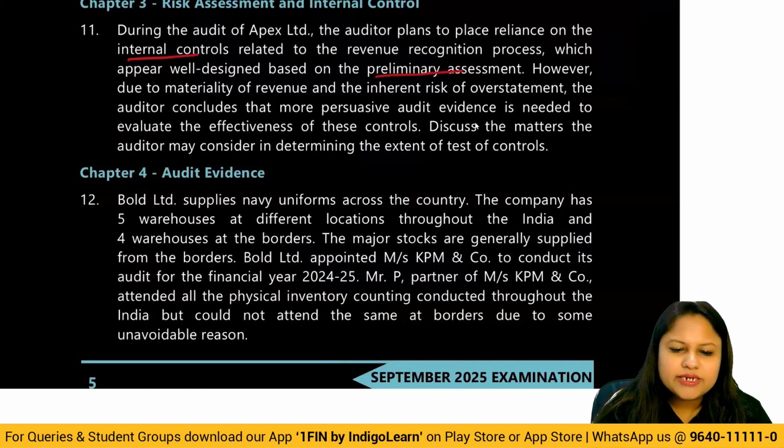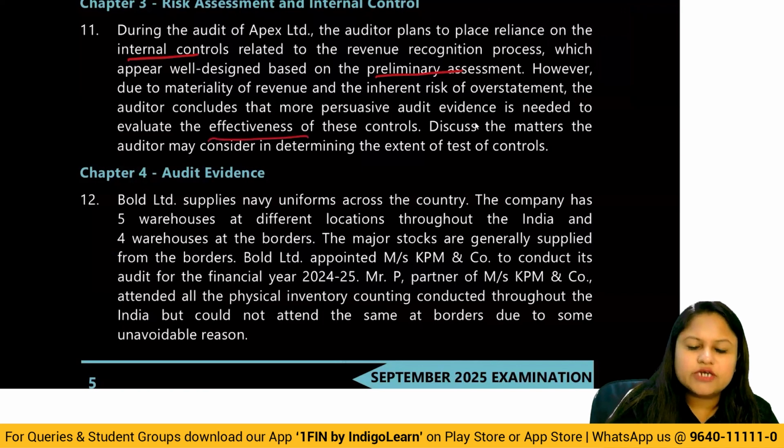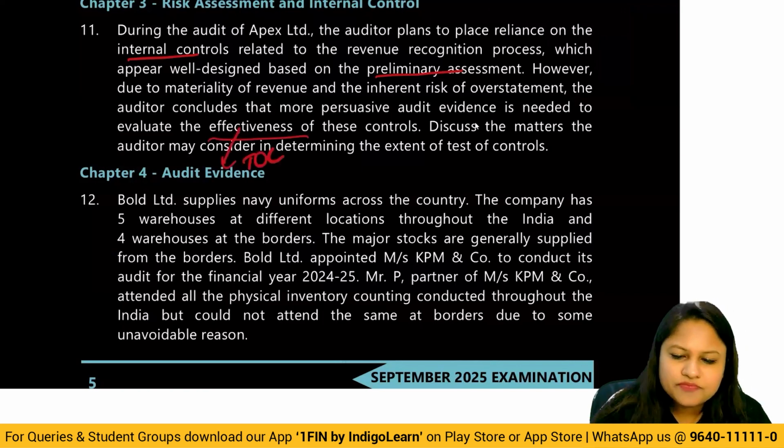However, due to materiality of revenue and the inherent risk of overstatement, the auditor concludes that more persuasive audit evidence is needed to evaluate the effectiveness of controls. To evaluate effectiveness of controls means basically to perform test of controls. Discuss the matters the auditor may consider in determining the extent of test of control.